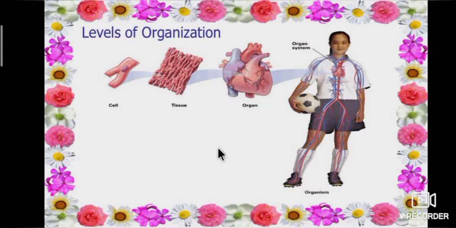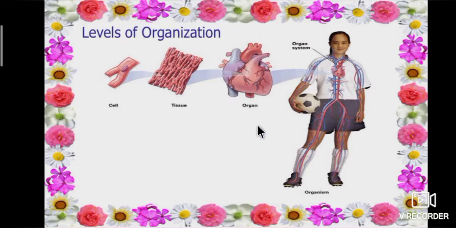I hope you all know about the cell. What is a cell? A cell is the fundamental unit of life. A number of cells join together to form a tissue. A number of tissues join together to form an organ. A number of organs join together to form an organ system in an organism.